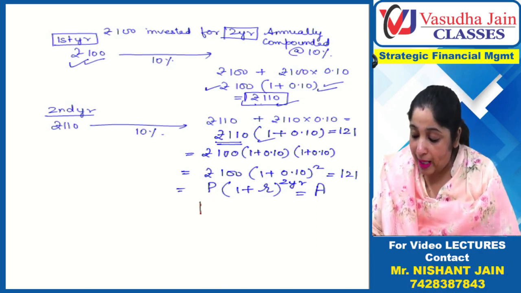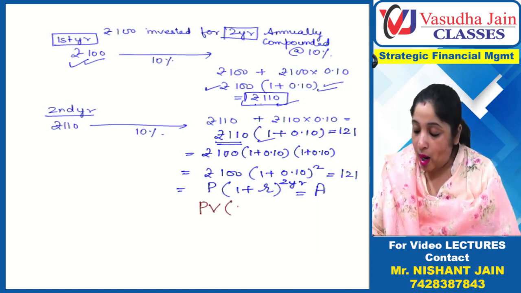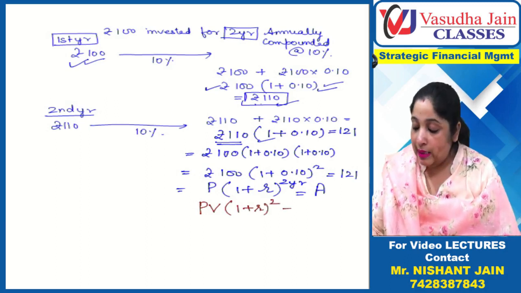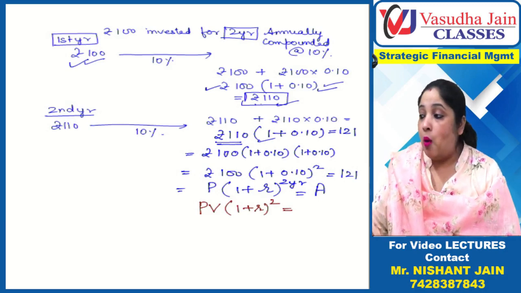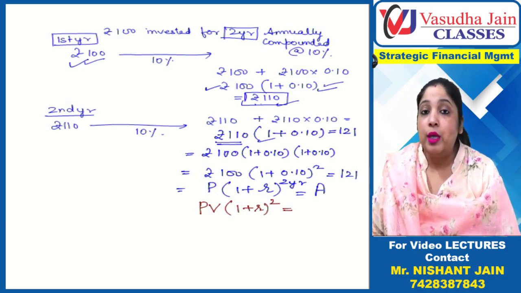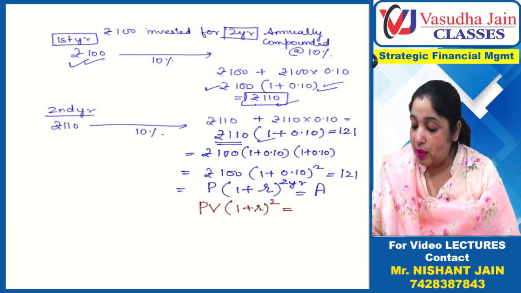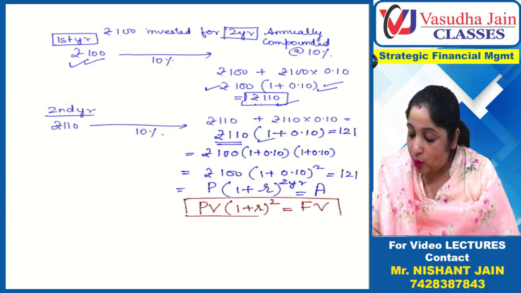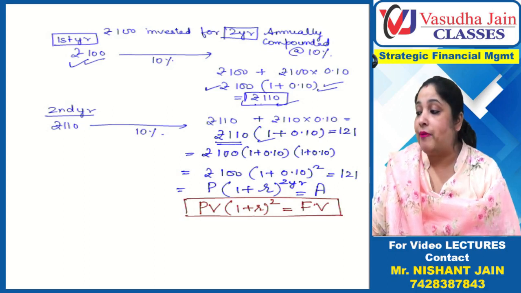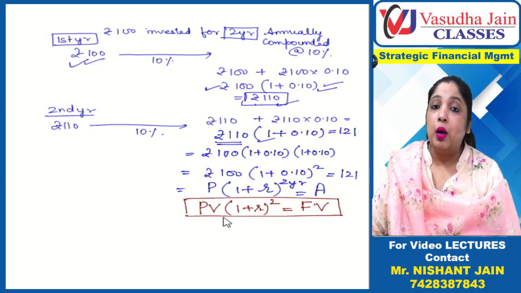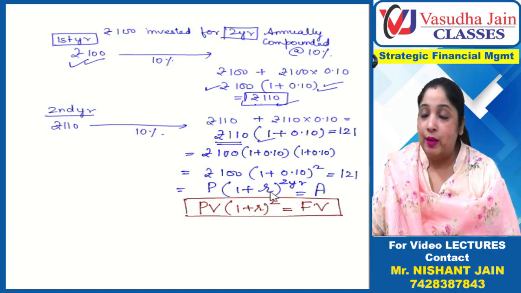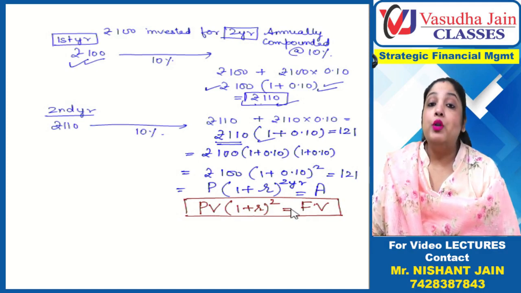So this is the present value. 1 plus R into 2 years is equal to 121, which I will get after 2 years. So this is the future value. Can you see I have created a formula from here: if the present value is given and you want to compute the future value, then this is the formula, this is the rate of interest, and this is the time period, 2 years, for the amount which you have invested.